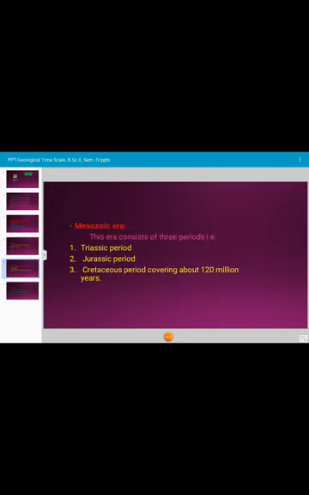Let us see the details of Mesozoic era. This Mesozoic era consists of 3 periods, that is Triassic period, Jurassic period, Cretaceous period, covering about 120 million years. Triassic period is marked by unfavorable environment for plant growth and so short-sized cycad vegetation shows its appearance. This period is known as Age of Cycads.